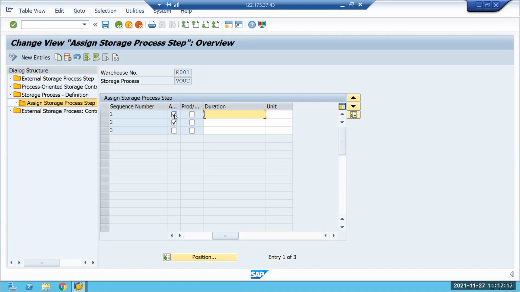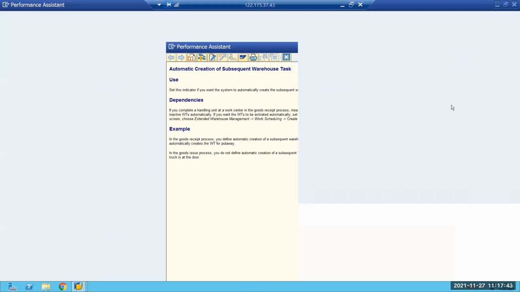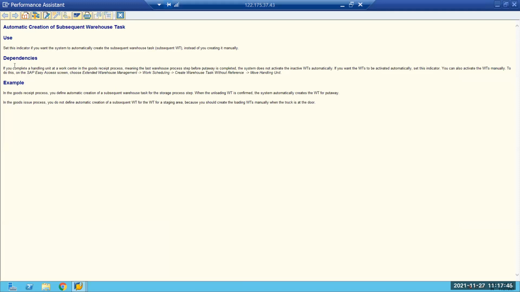Actually, most of the times I also confused you guys. The first checkbox will help you to create the pack task, pack bin task. Okay, sir. If you check that, can you F1 it? The meaning will be different actually. Yes. And what was that, the rule-based, Raju? You put another check also, right? Can you check that? Automatic creation of subsequent warehouse task, right? Yes, subsequent warehouse task. Correct.